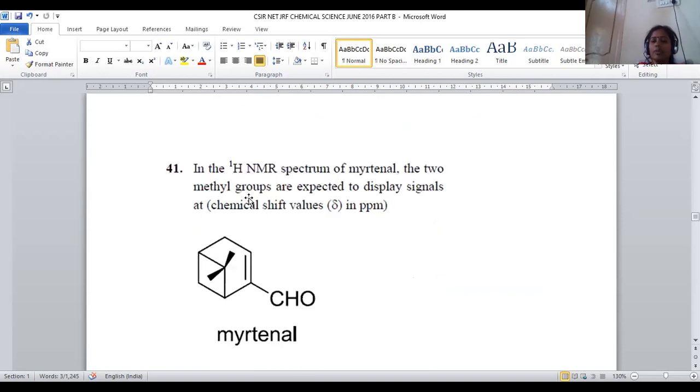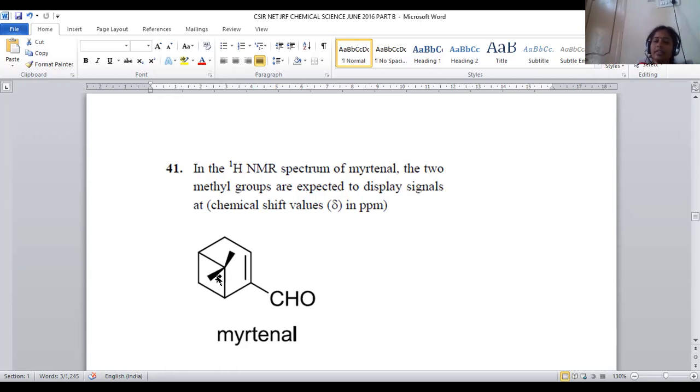Next, a proton NMR spectroscopy question. In the proton NMR spectrum of myrtenol. So the compound given is myrtenol. Myrtenol is a bicyclic system, a terpenoid system. And in this myrtenol proton NMR spectrum, the 2 methyl groups are expected to display signals. Here we have it just like alpha pinene. This structure also resembles alpha pinene, where we have 2 methyl groups in the same manner. Here also we have 2 methyl groups in the small ring, in the second small ring. So here we have 2 methyl groups.